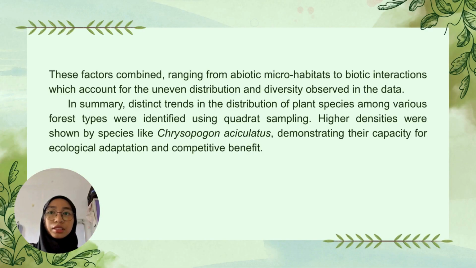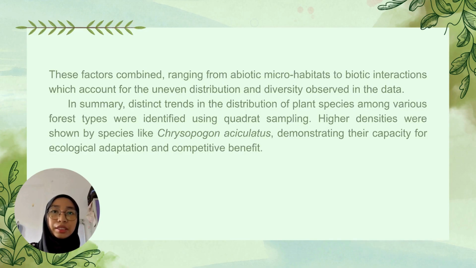In summary, our quadrat sampling successfully identified density trends in plant distribution. The uneven distribution we observe is a direct result of environmental heterogeneity, which is the mix of abiotic microhabitats and biotic interactions that define the health and diversity of this place.